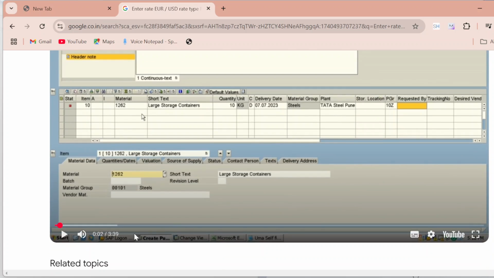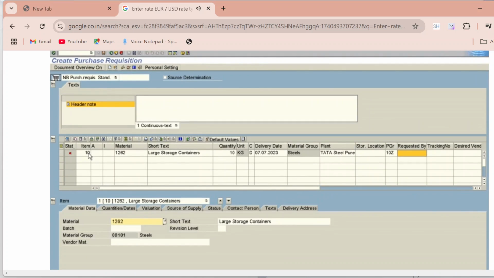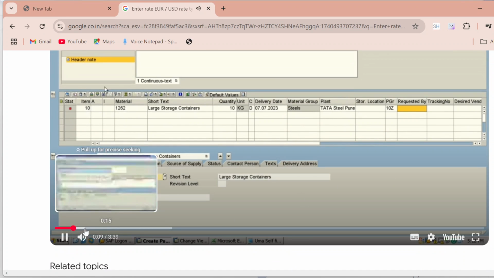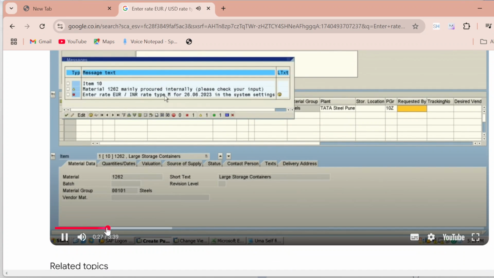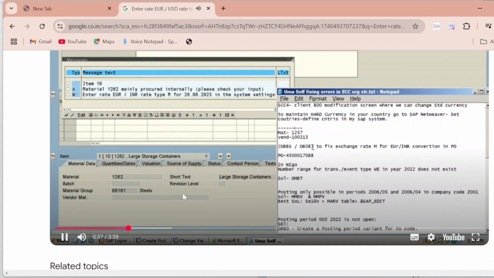Okay, so let me go. And here I'm putting all the things like the material and the quantity, and I'm getting the error. So how to fix this error? Go to OBBS and OB08 to fix this exchange rate M Euro.